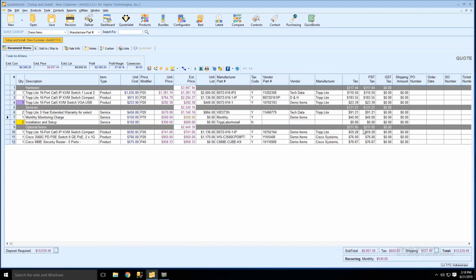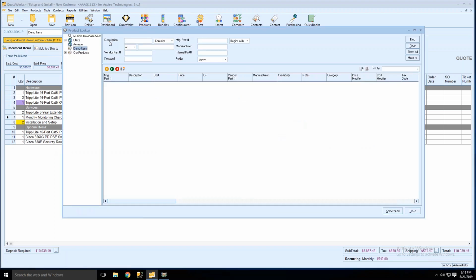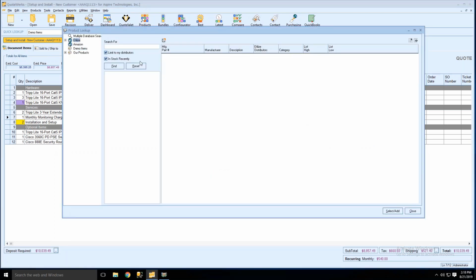So the Elis update. A couple things I wanted to show with the Elis updates here. If we go to our products window and we click on Elis, once you update to build 7, you'll see this in stock recently checkbox will now be available. And I'll then also show you the new columns. Basically, what this will do is limit any search results you have to only those results that have had stock within the last 24 hours.